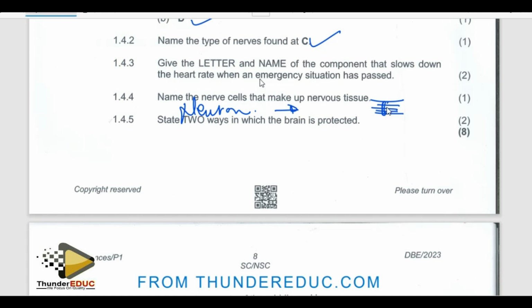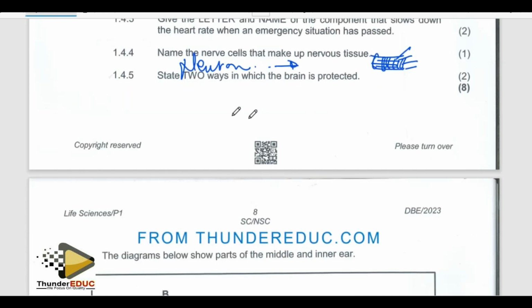But if you check inside, you have small wires. Those small wires we call neurons. That's what they're asking for. So nerve and neuron are the same thing but at a different scale. A neuron is very small, while a nerve is a big wire. So basically that's what they are looking for.